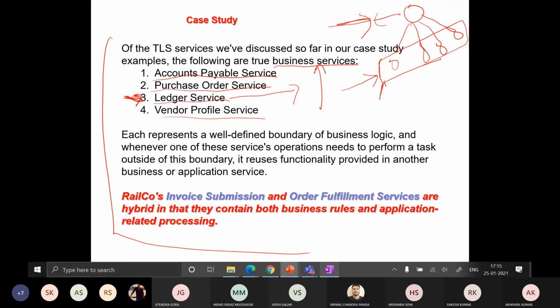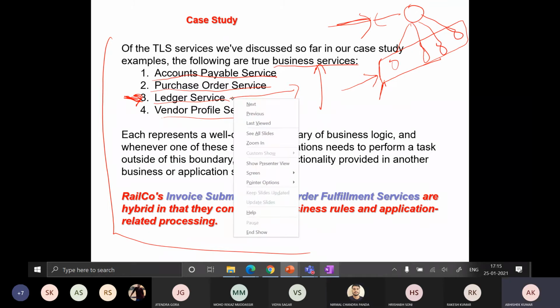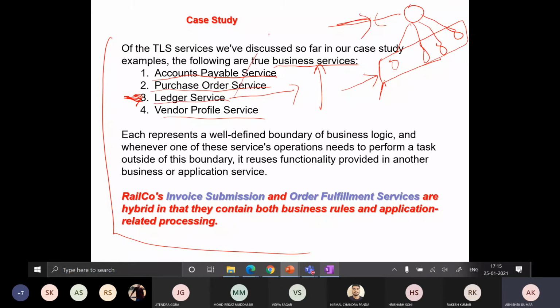Yes, sir. It is not going to be exposed directly to the external users. It is going to be invoked by a consumer only, right? And if any consumer is using it, that consumer must be a business process.